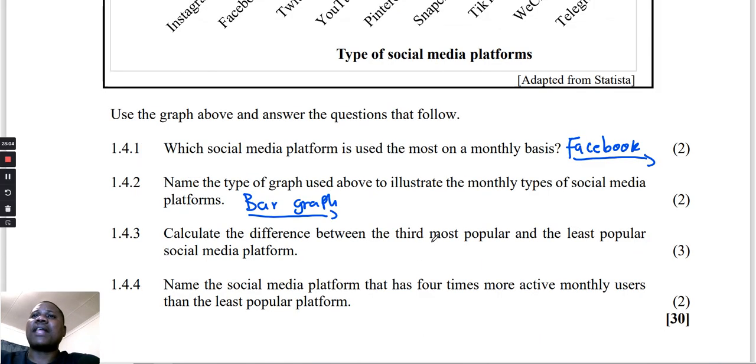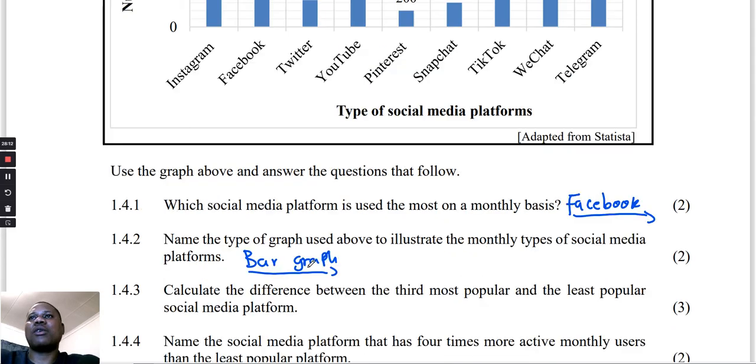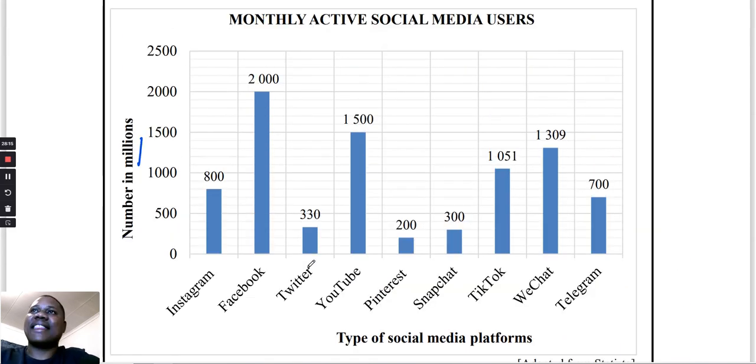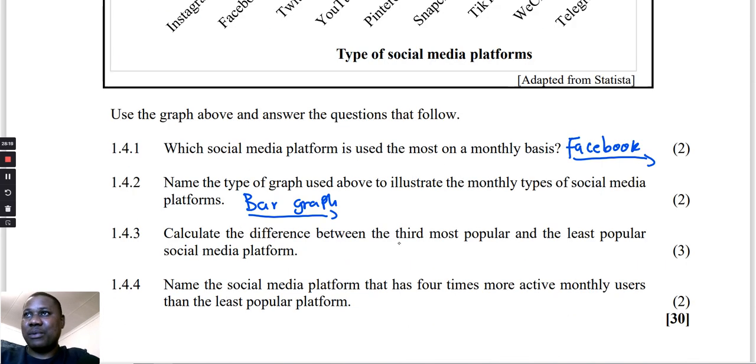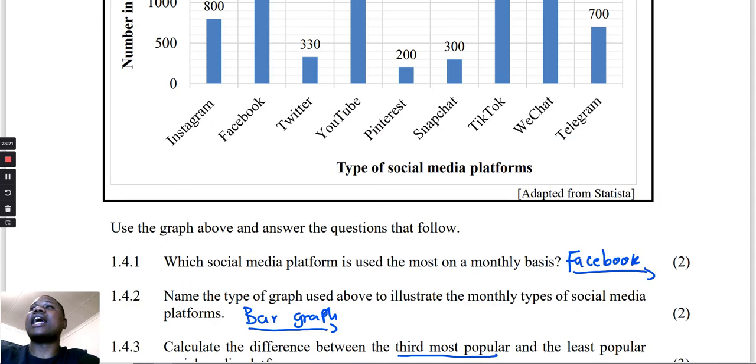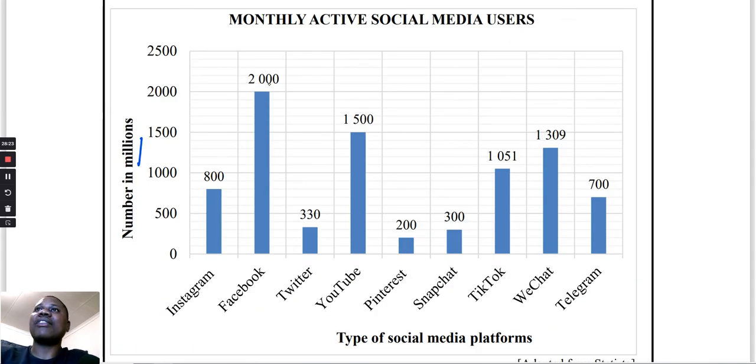You'll see them. Now number 3: calculate the difference between the third most popular and the least popular social media platform. What is the third most popular? Let's go to the first popular. The first popular is Facebook. And which one is the second? The second is YouTube.